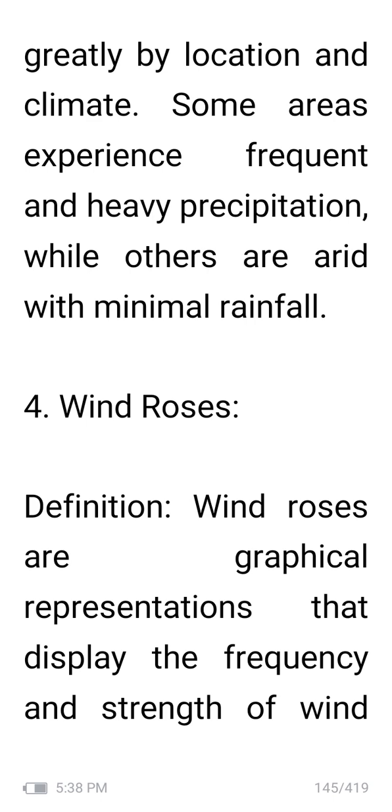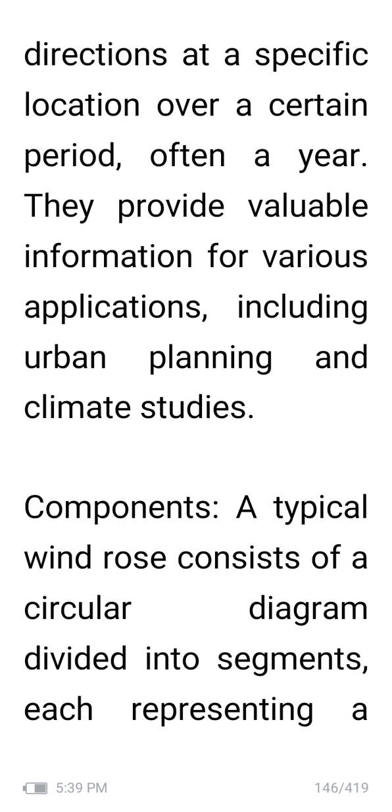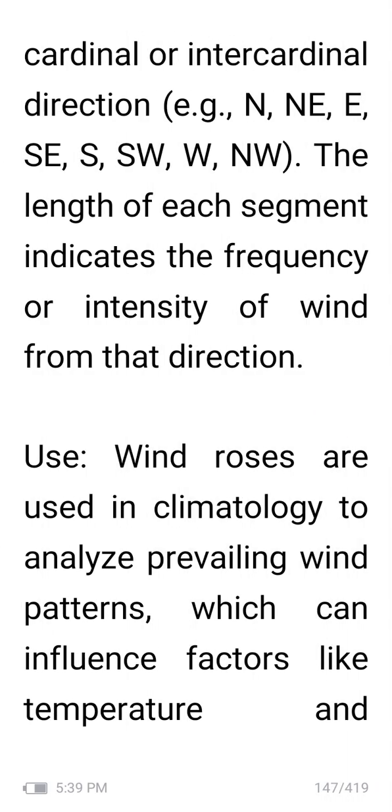Then wind roses. Definition: wind roses are graphical representations that display the frequency and strength of wind directions at a specific location over a certain period, often a year. They provide valuable information for various applications, including urban planning and climate studies. Components: a typical wind rose consists of a circular diagram divided into segments, each representing a cardinal or intercardinal direction. The length of each segment indicates the frequency or intensity of wind from that direction.